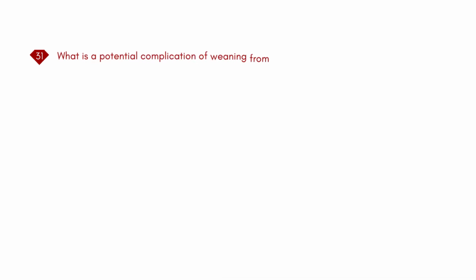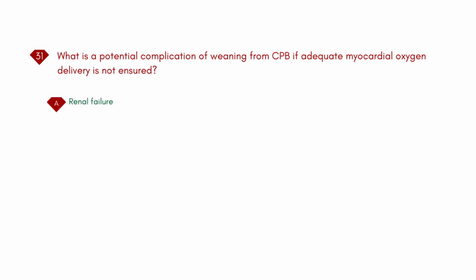What is a potential complication of weaning from CPB if adequate myocardial oxygen delivery is not ensured? A. Renal failure. B. Myocardial infarction. C. Hyperglycemia. D. Cerebral edema.